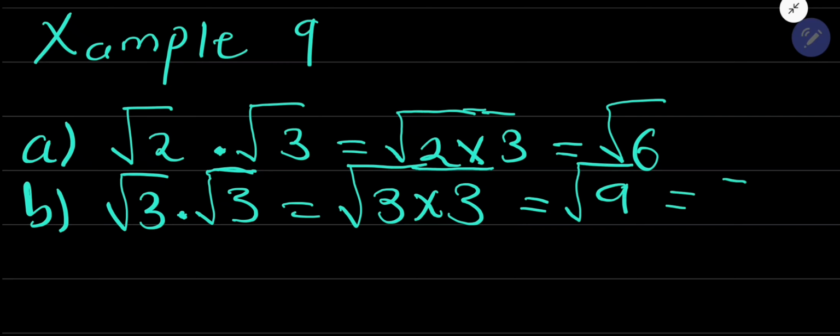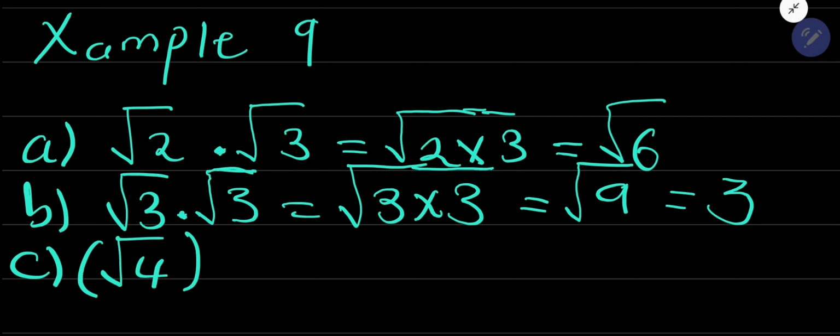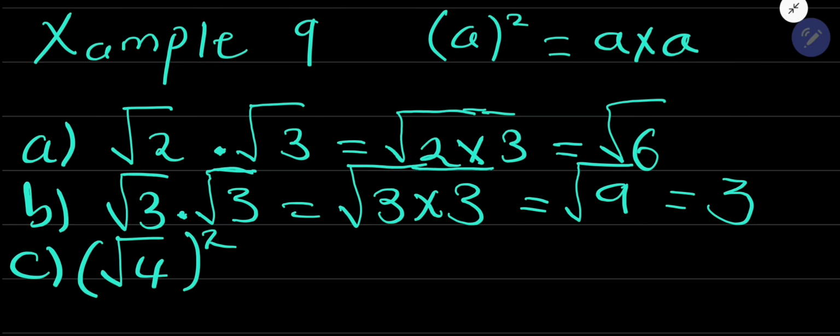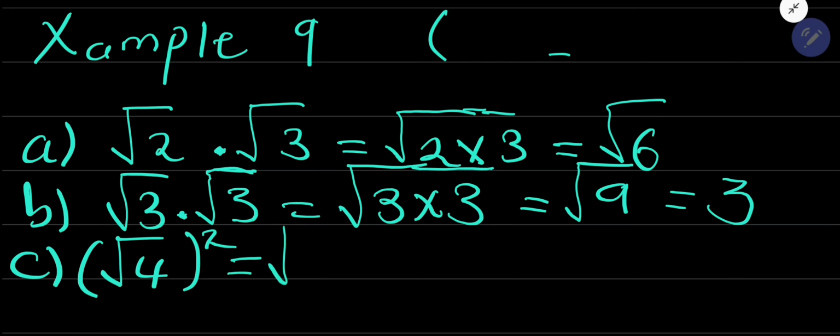And then the root of 9 is the same as 3. So far, so good. C, if we have a root of 4, all squared. This is the same as A squared. A squared means A times A, right? Do we agree? Yes. So even here, root of 4 all squared means root of 4 times root of 4.